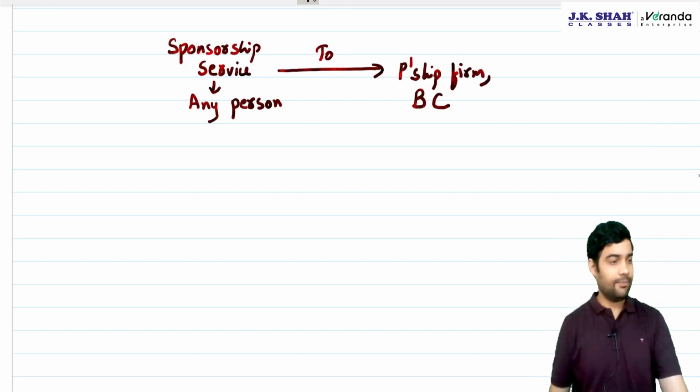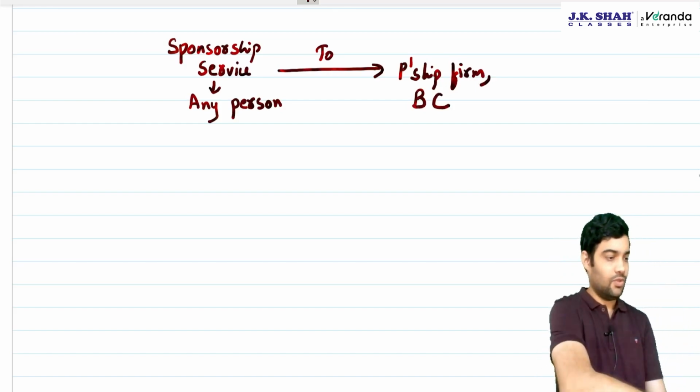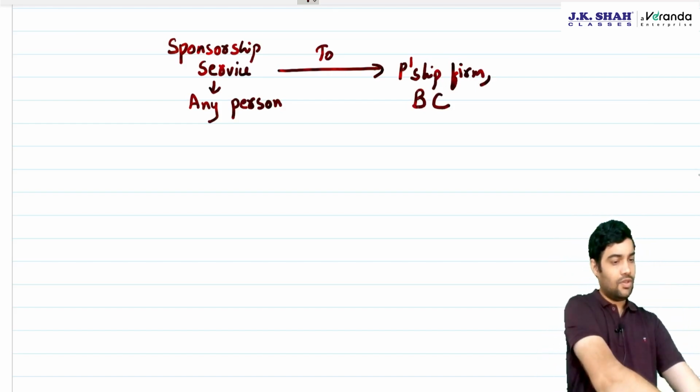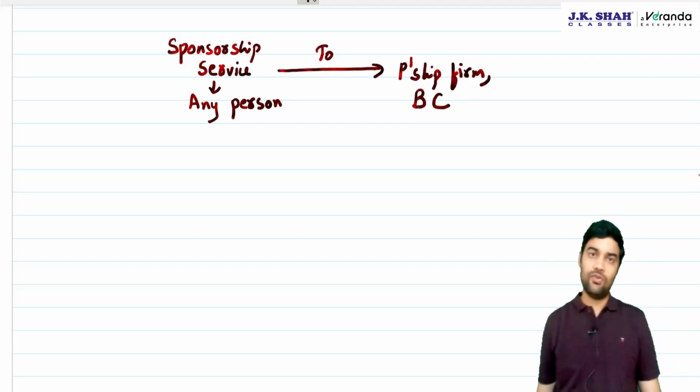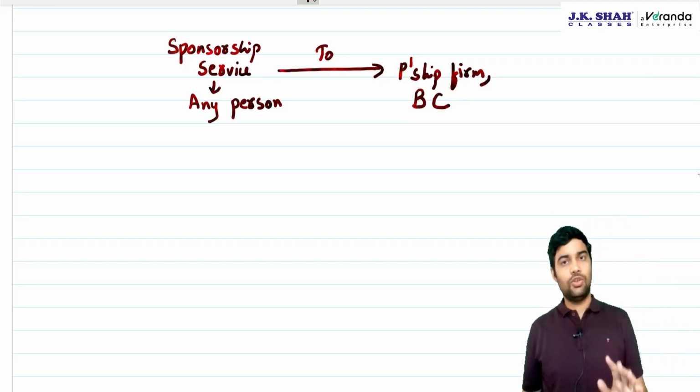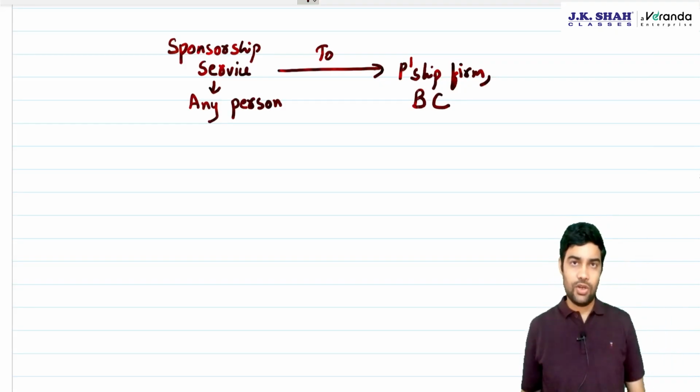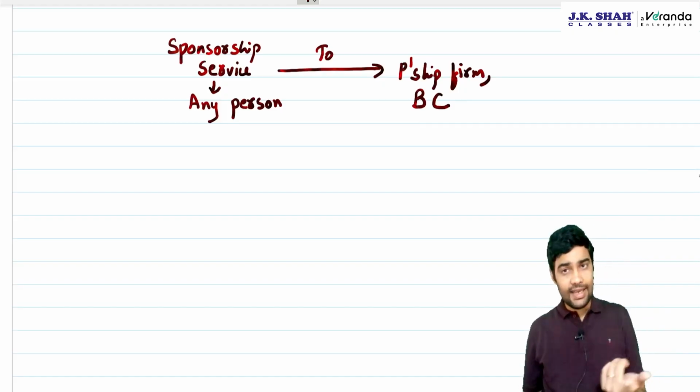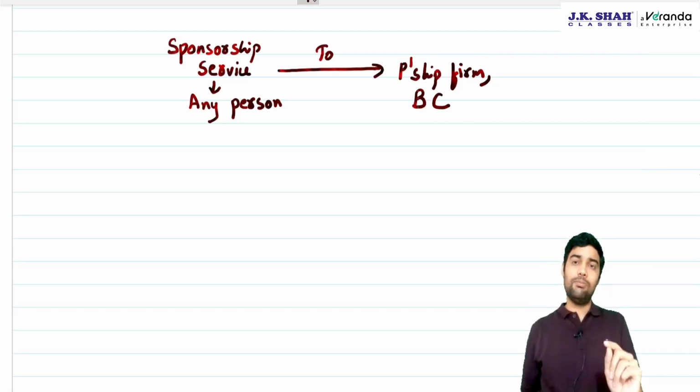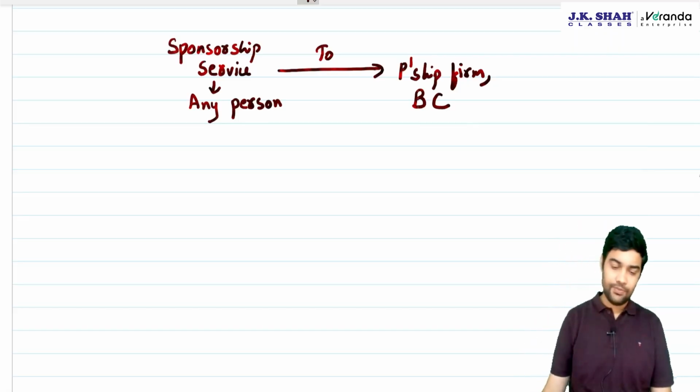This was the entry. Correct? You remember? Sponsorship service provided by any person to a partnership firm or body corporate is covered under RCM. So the supplier could be anyone, the recipient has to be a partnership or body corporate.